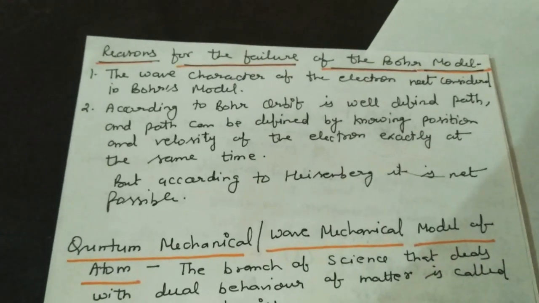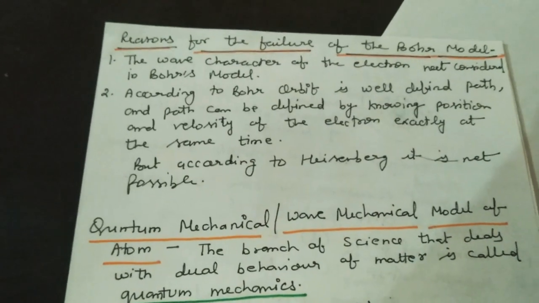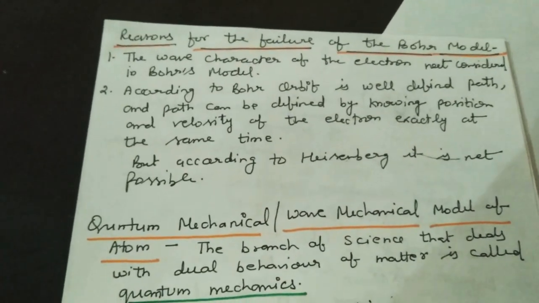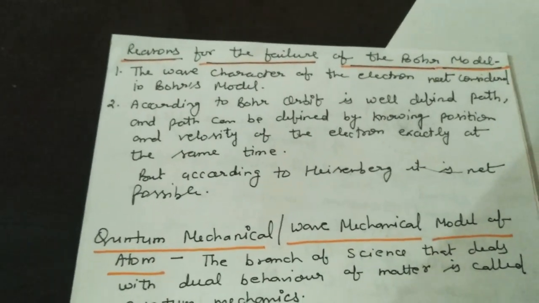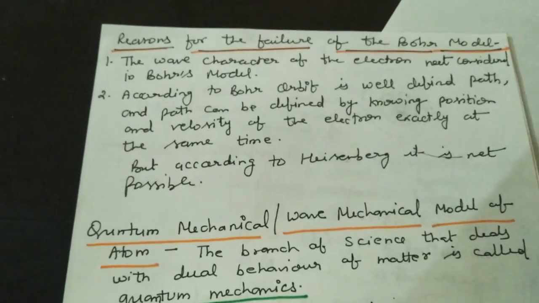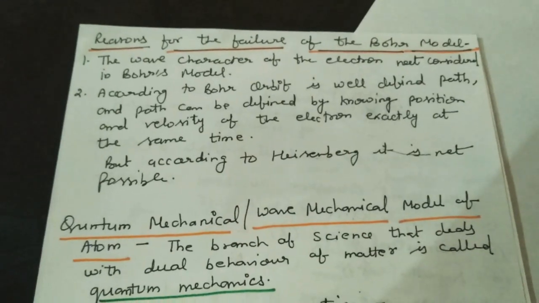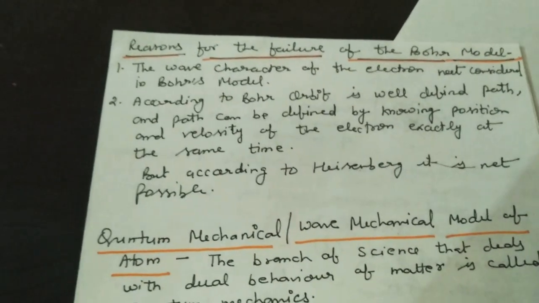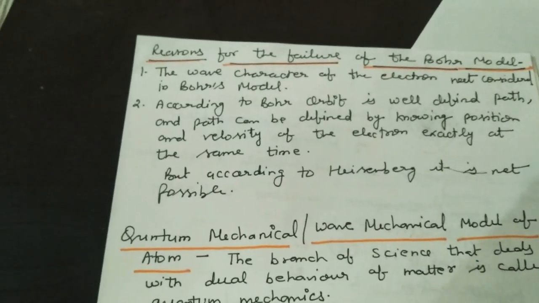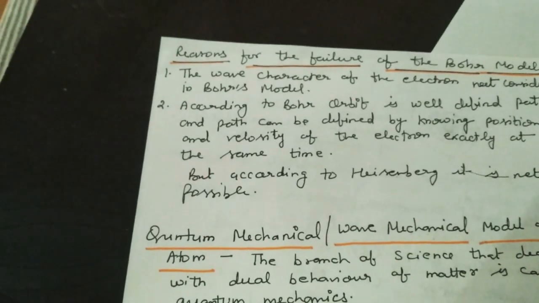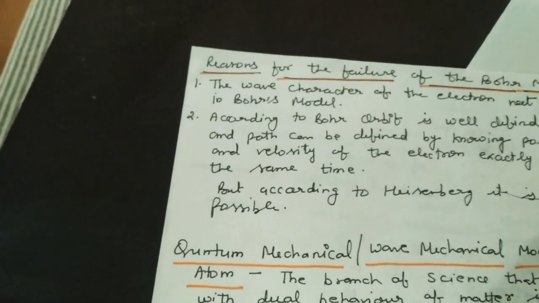now we will go for the reasons for the failure of Bohr's model. Okay, so what were the limitations of the Bohr model? It was found through later discoveries that there were limitations present in Bohr's model. The first limitation was that the wave character of the electron was not considered in Bohr's model. What Niels Bohr said was that the electron has fixed energy and revolves in fixed orbits with a fixed radius.